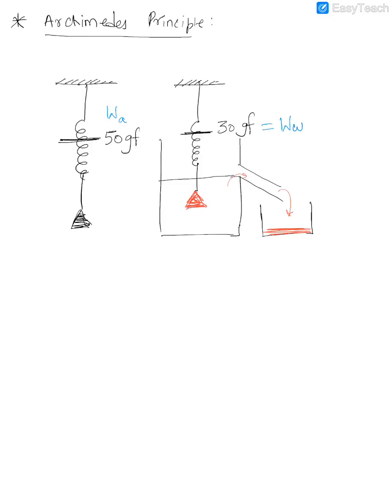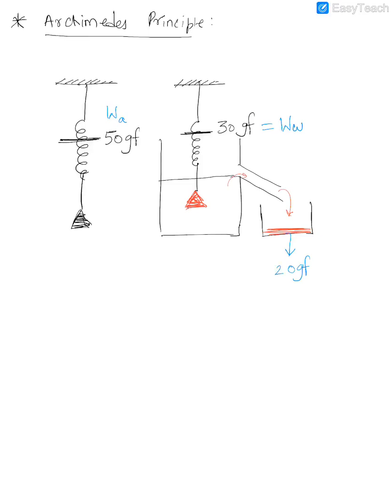Now what did Archimedes find? He found that the weight of this liquid, coincidentally, is also what? 30 GF. Okay, I'll repeat once again. Archimedes found the weight of this liquid, and it was how much? Sorry, not 30 GF, it is supposed to be 20 GF.